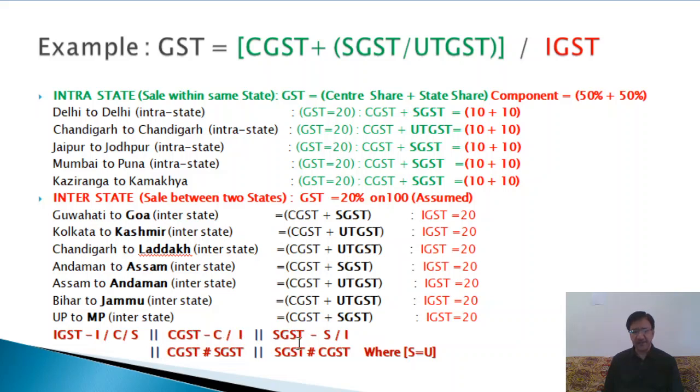Again from SGST, the state tax, SGST can be deducted or integrated IGST can be deducted. So what we can understand is that from IGST, center and state both taxes can be deducted, and from SGST, IGST can also be deducted. But first IGST, second central CGST, then third we will deduct state SGST.